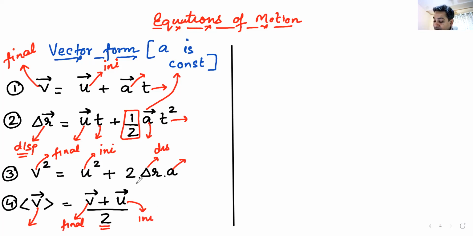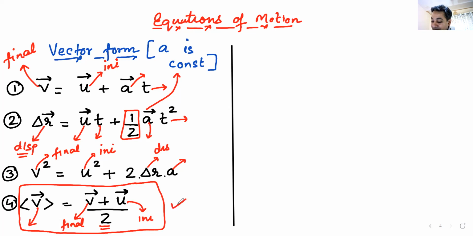So equation number 4 is a new equation that you might not have seen. But please remember, this equation is also valid if one condition is met. What is the condition, Niharika? Can you apply some brain and tell me when will this equation be correct? Niharika has muted herself.